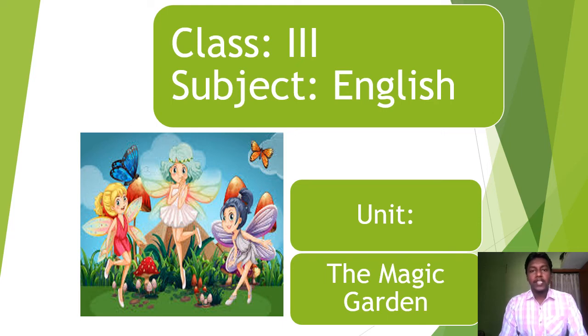So welcome to class 3 English class. The chapter we have been reading is The Magic Garden. And in our previous classes we have already completed reading the text and we have started to solve the questions that follow the text. So let us start solving the rest of the questions.